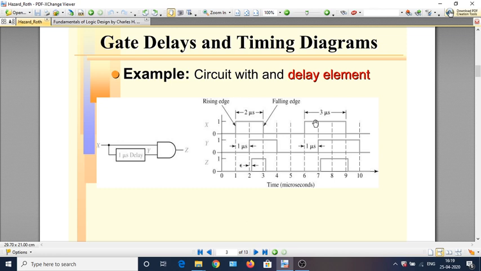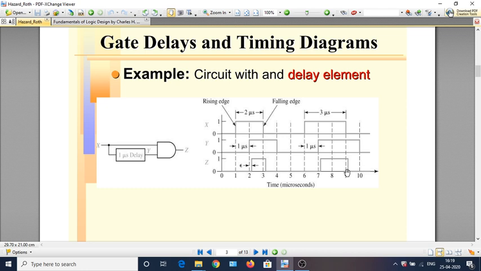Here, x has a larger pulse width of 3 microseconds. If you look at the waveform of y, it will also be a pulse of width 3 microseconds but delayed by 1 microsecond with respect to x. So there is an overlapping duration of 2 microseconds for which both x and y are 1, and that is when z will be 1, and that is what is being shown here. This is the propagation delay of the AND gate.